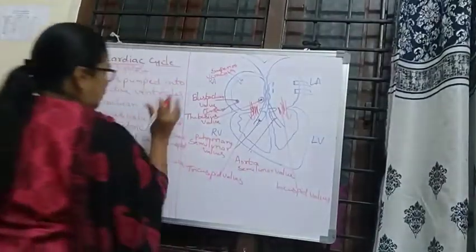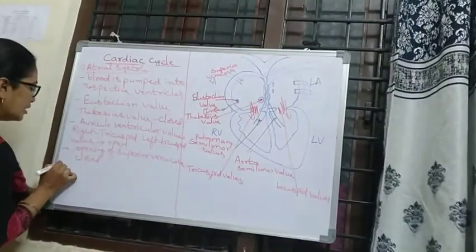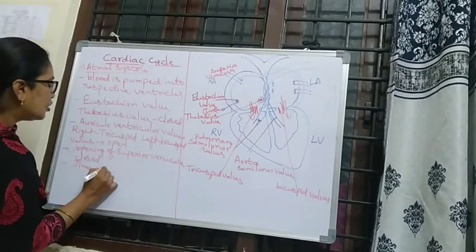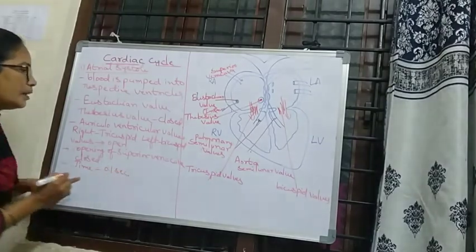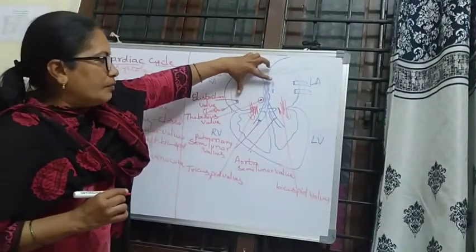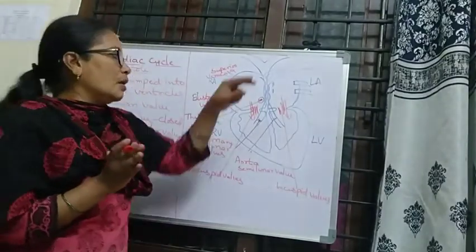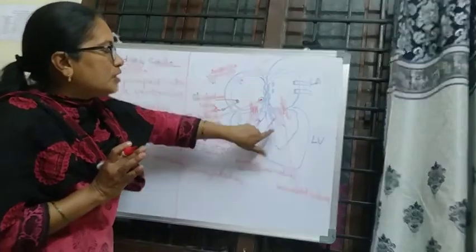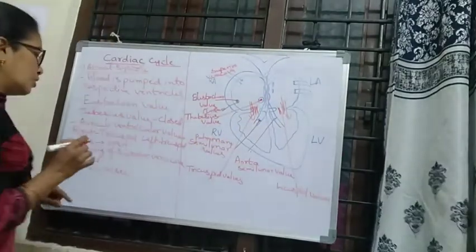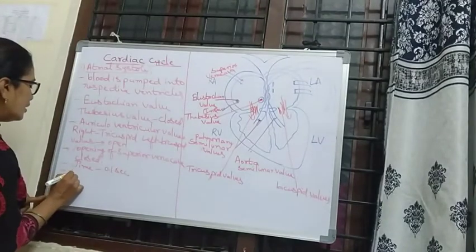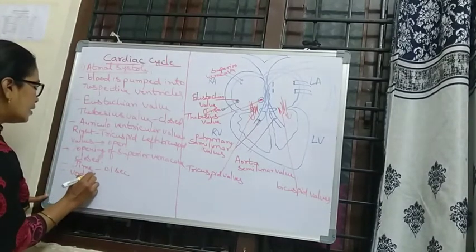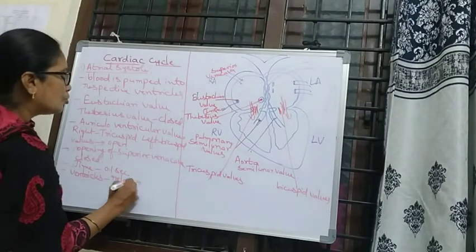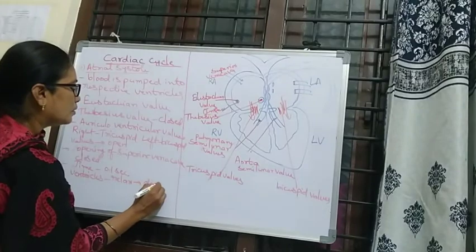How much time does the contraction of the auricles take? It takes 0.1 second. While the auricles are contracted, the ventricles are in a relaxed stage, which is called diastole.